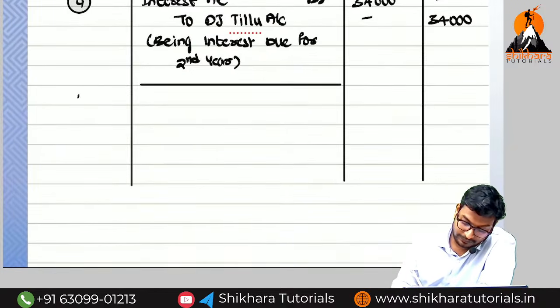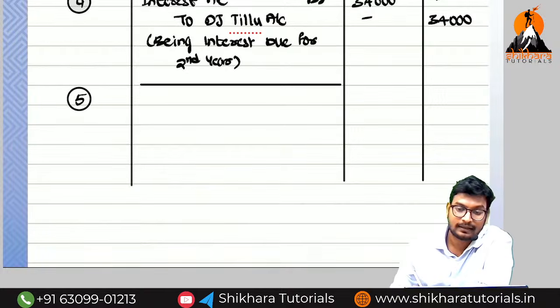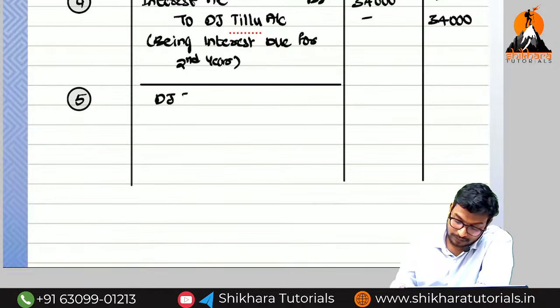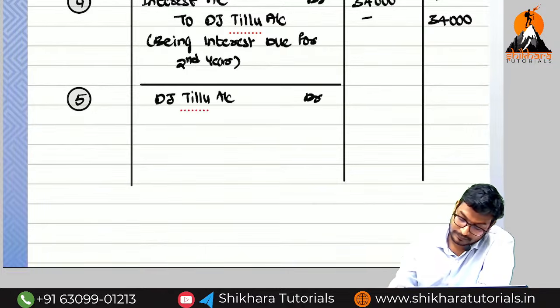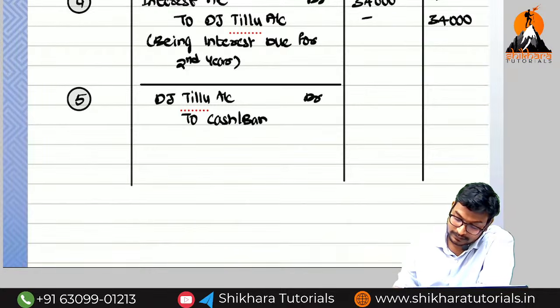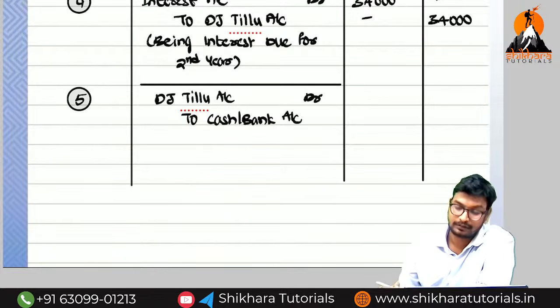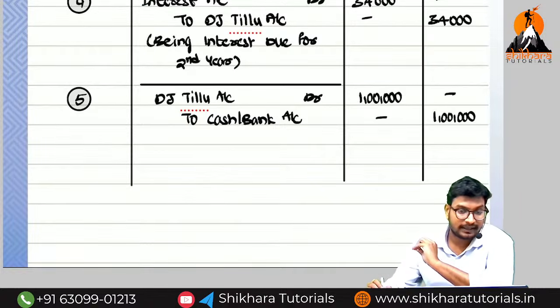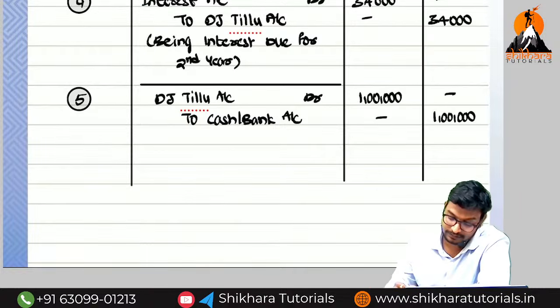So next, what is the fifth entry? We have to pass the lease payments. DZTLU account debited to cash or bank account. Every year the lease payment is 1 lakh. But when coming to the last year, we have to write 1,30,000.